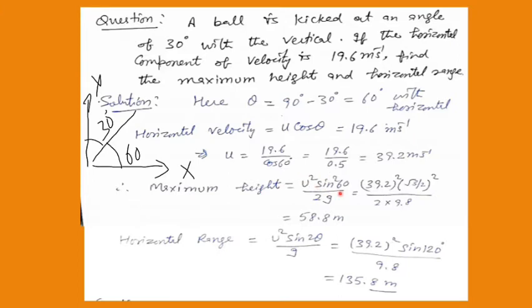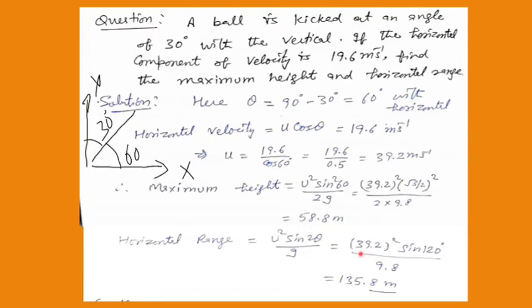Now if you know the initial velocity and you know the angle, you can find the maximum height and horizontal range by simply using the formulas. For maximum height it is u square sine square theta upon 2g, and for horizontal range it is u square sine 2 theta upon g.